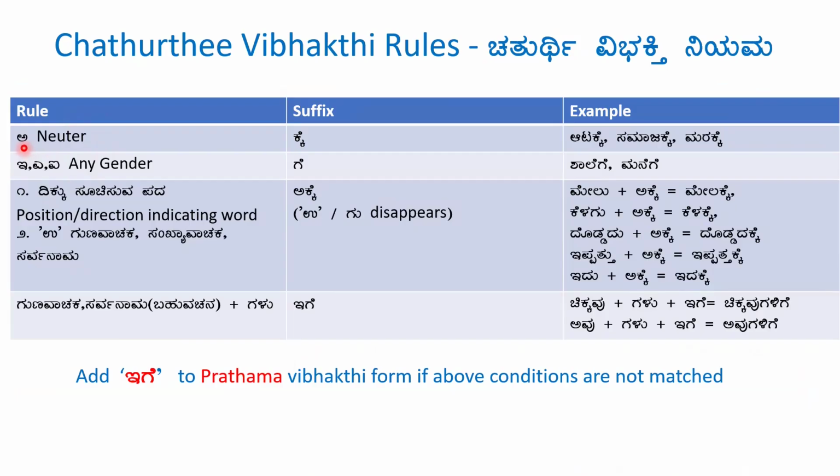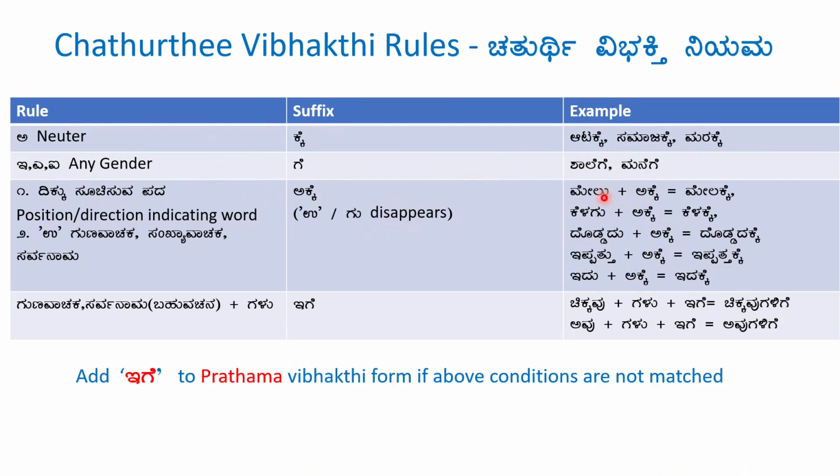If the word ends with a matra and is a neuter gender word, then we add ke. So, atakke, samajakke, marakke. If the word ends with e, a or i matra and it's of any gender, we add ge. So, shalege, manege. If the word is showing the direction or position, then we add akke. For example, melu akke melakke, kelagu akke kelakke. So here the u or gu becomes lopa, means disappears.